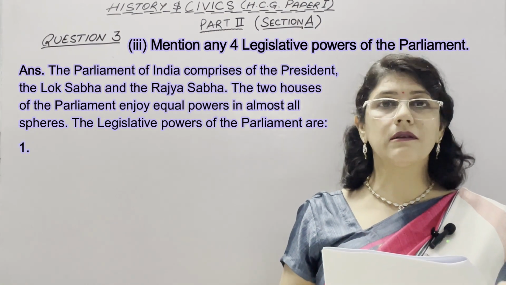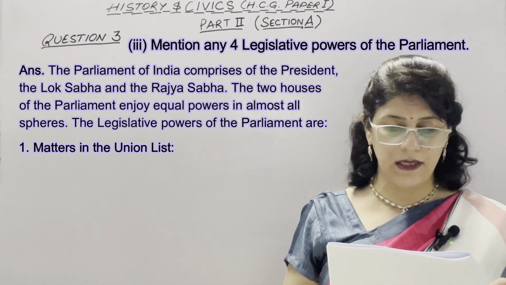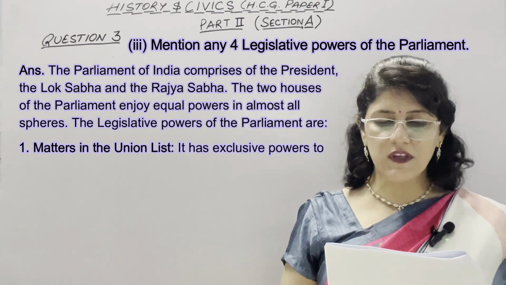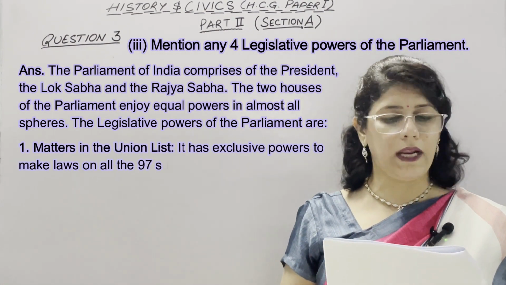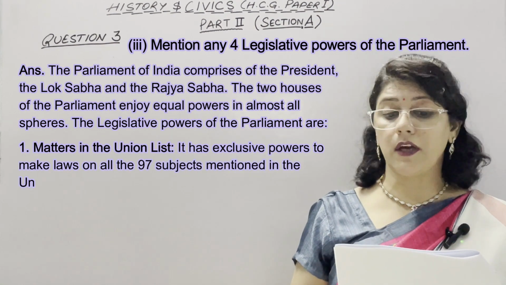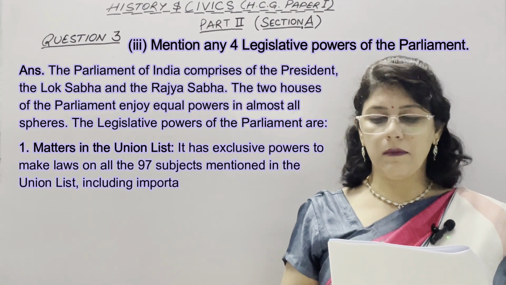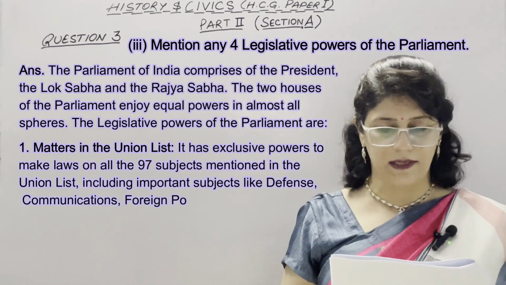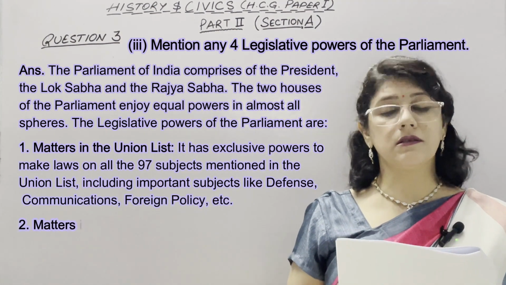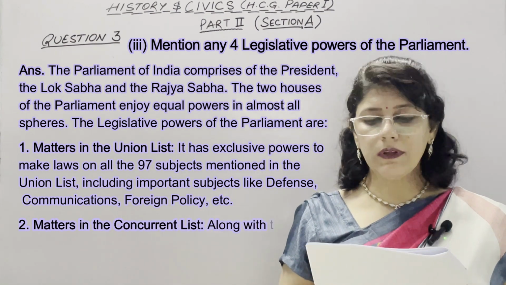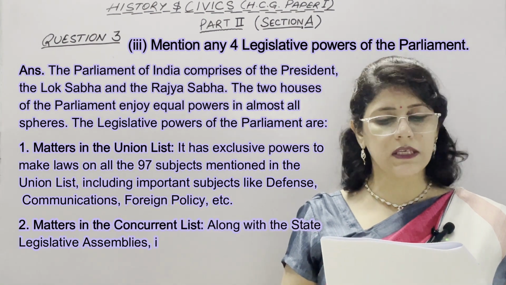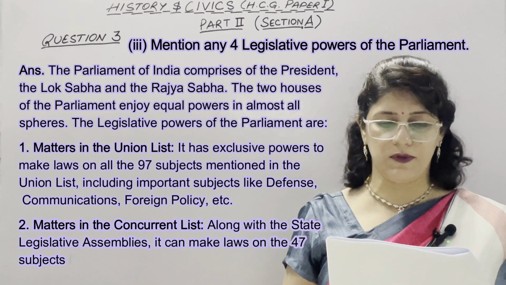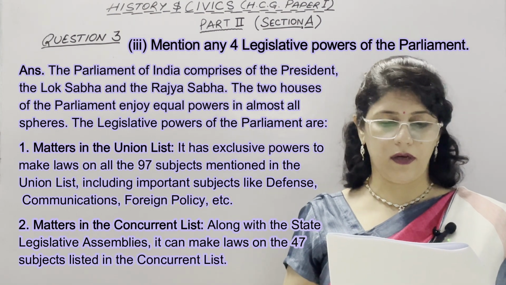So first is matters in the union list. This is the heading, and then it has exclusive powers to make laws on all the 97 subjects mentioned in the union list, including important subjects like defense, communications, foreign policy, etc. Second is matters in the concurrent list. Along with the state legislative assemblies, it can make laws on the 47 subjects listed in the concurrent list.